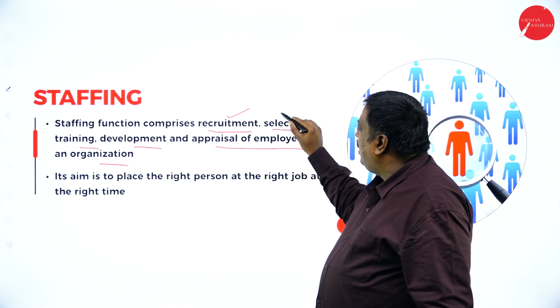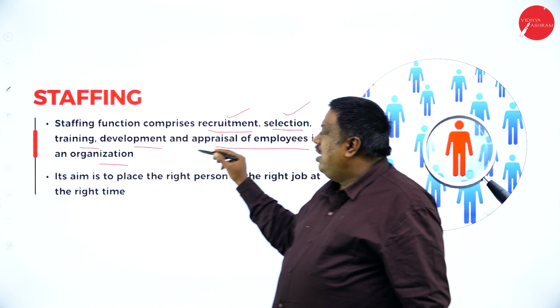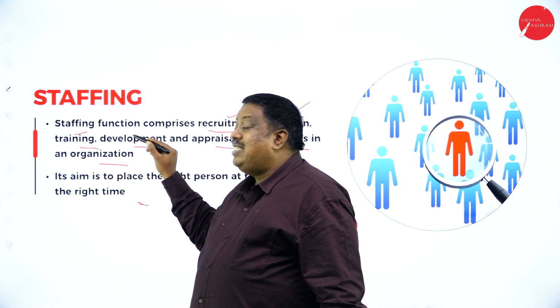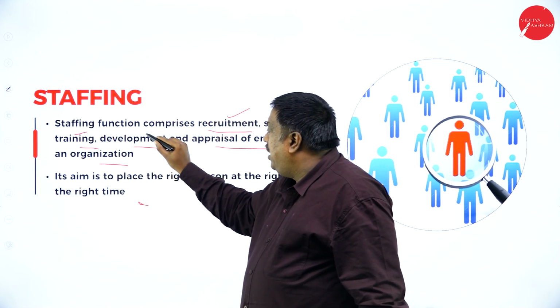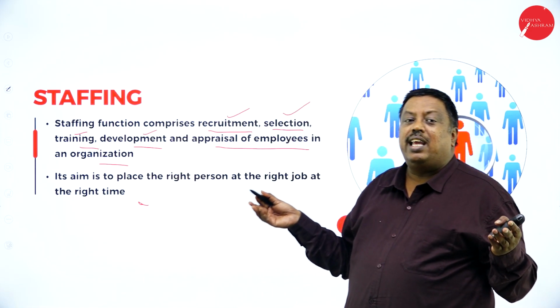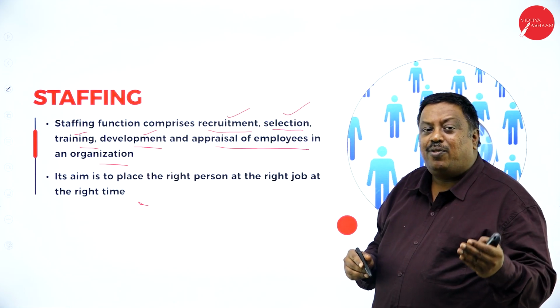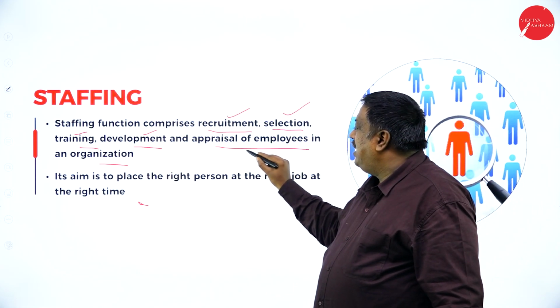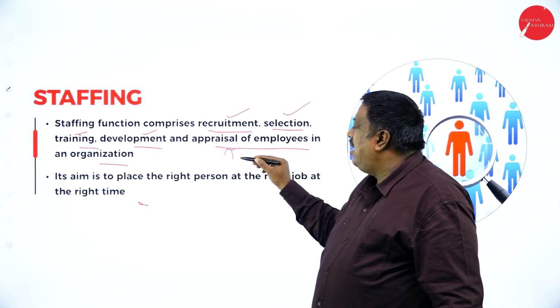Or else the company has to recruit people. For recruitment, it has to make proper selection. Then if necessary, they provide training. And if necessary, they develop the knowledge of the employees. After the employee has worked for a certain period of years, they give the appraisal, meaning an increase in their package.